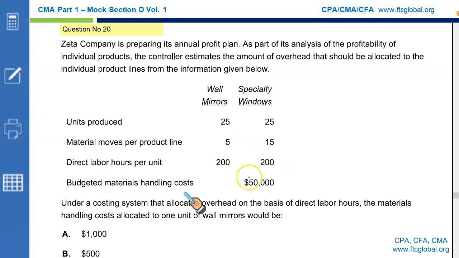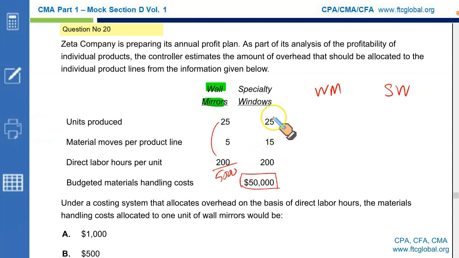Budgeted material handling cost which we need to allocate on these items is $50,000, under a costing system that allocates overheads on the basis of direct labor hours. The material handling cost allocated to one unit of wall mirrors would be? Let us do them both, wall mirrors and specialty windows. How many labor hours are required? 25 times 200 hours per unit. You need 5,000 hours for total wall mirrors production, and 25 by 200, that is 5,000 for the specialty windows. It means a total of 10,000 labor hours are required.